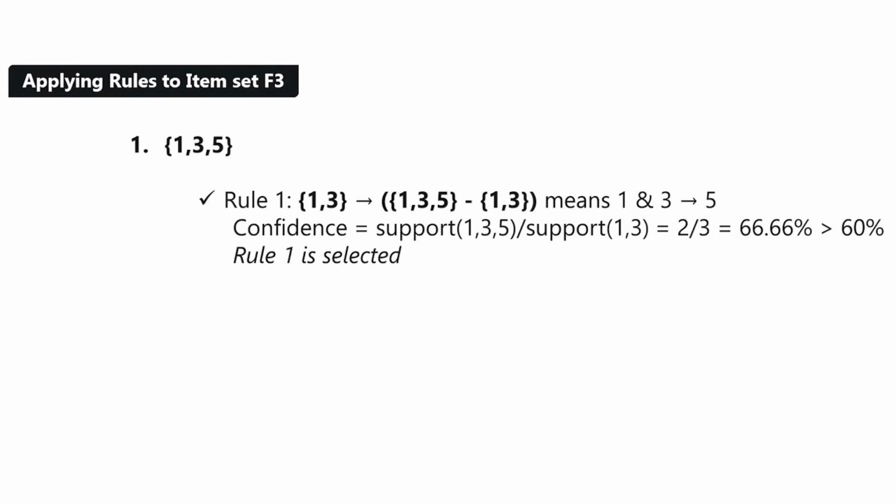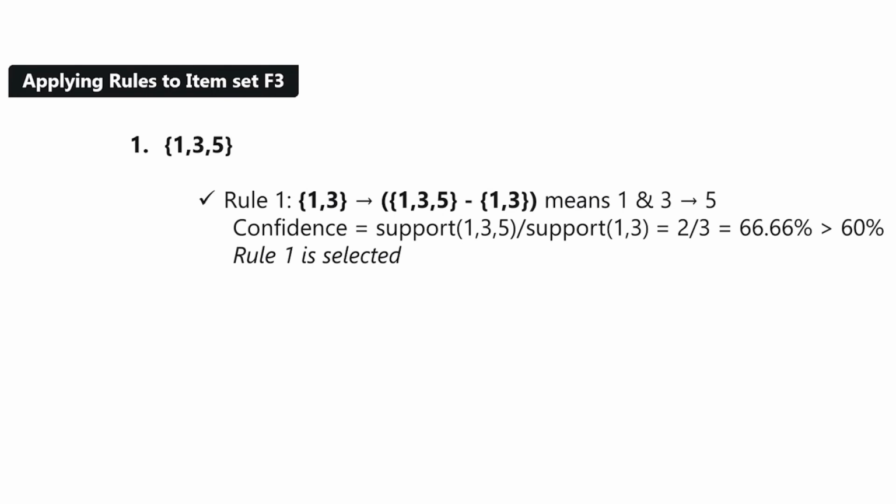So now we have to calculate the confidence, which is support of 135 divided by support of 1, 3. You had the transaction table earlier. One can look at the support values, and the value comes out to be 66%, which is above the confidence cutoff of 60%. This means this rule will be selected.